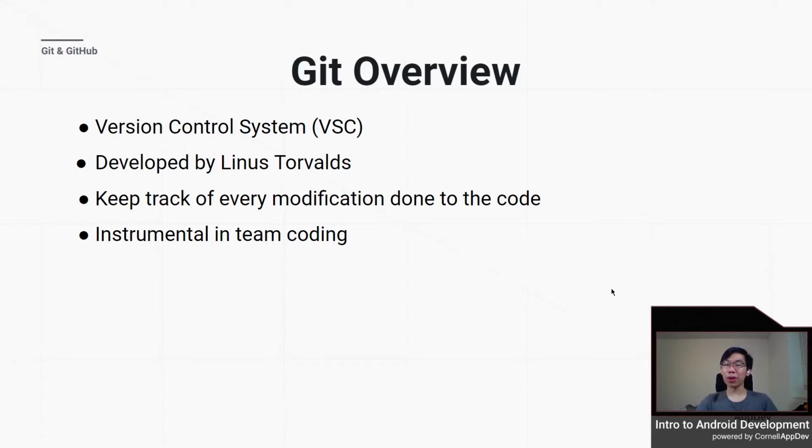For all of you who don't know how to use Git yet, that's perfectly fine. But for all of you who do, you'll know that it's a version control system. It's something that keeps track of all the modifications that have been done to the code. Gone are the days when you have different versions of something, copying, pasting it, and naming it, "This is certainly the final one. Last one. Totally the last one." No, we have version control systems for that. It'll keep track of all these modifications.